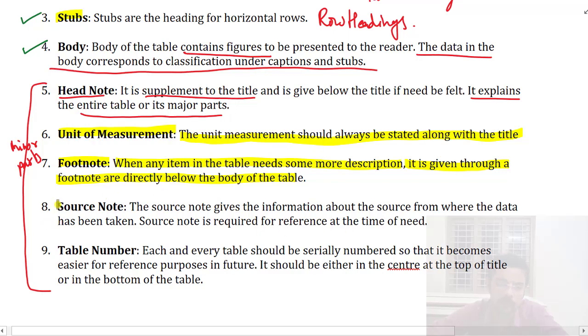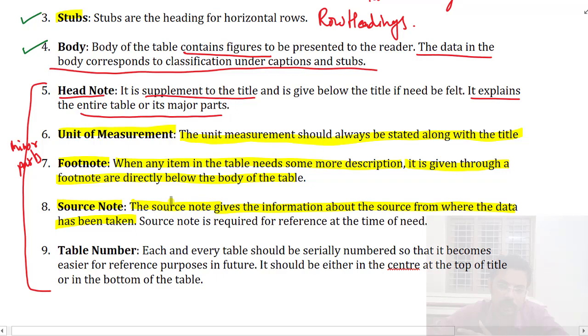Now what is a source note? If we are taking the information from some particular source, then we should quote that source as a reference, so that we can verify the source or the accuracy of the data if needed by going to the source. The source note should be provided. Source notes give us information about the source from where the data has been taken.